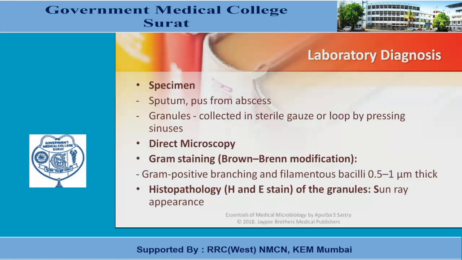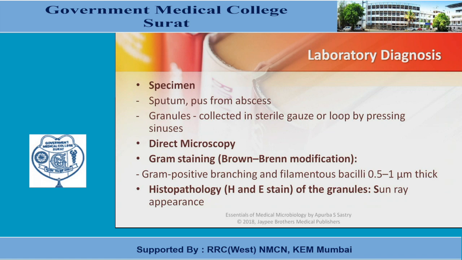Coming to the laboratory diagnosis, the specimens are sputum, pus from abscess, and granules collected in sterile gauze or loop by pressing sinuses. In direct microscopy, the Gram stain, in which we follow the Brown and Brenn modification, shows gram-positive branching and filamentous bacilli of 0.5 to 1 micrometer thickness.